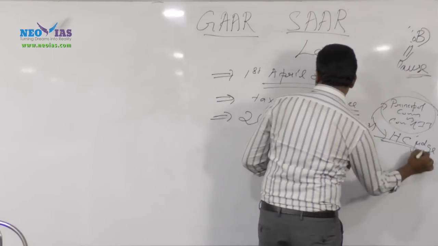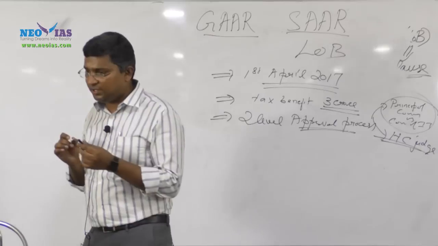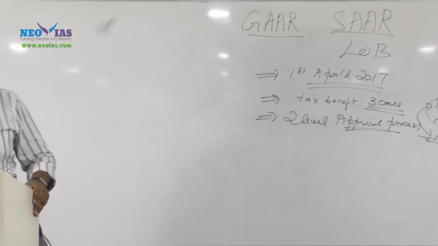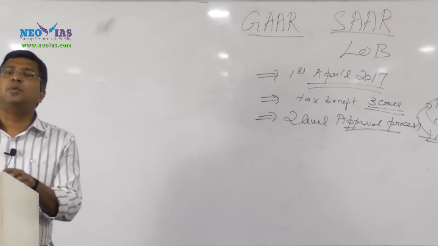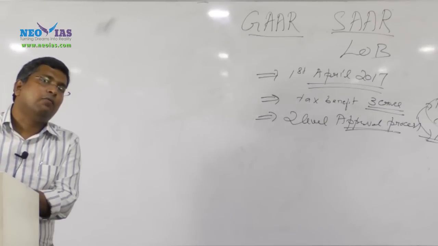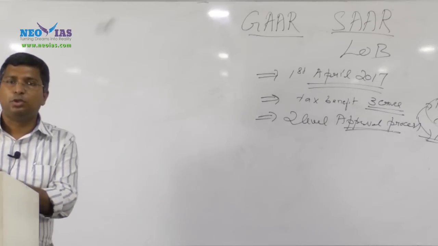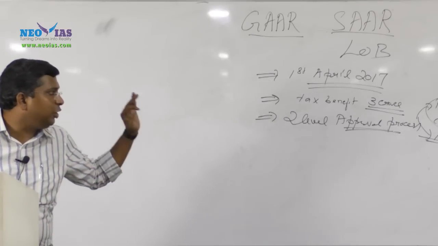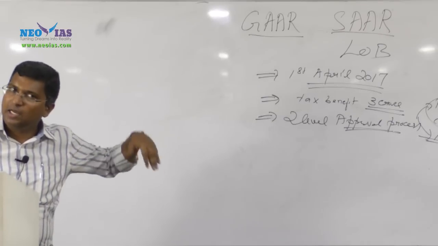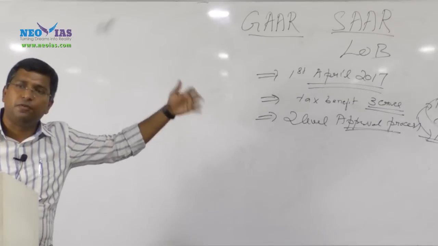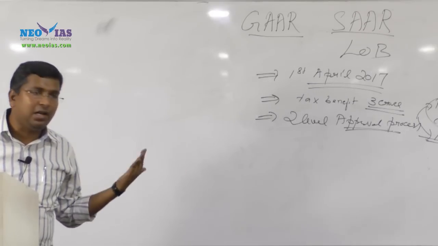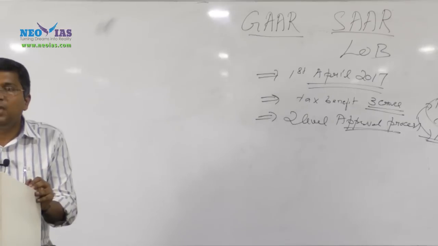So there is a 2-stage or 2-level approval process, which will ensure that the tax authorities will not misuse this wider power given to them. At the first stage, it needs to be approved by the principal commissioner or the commissioner of income tax. At the second stage, it needs to be approved by a panel headed by a high court judge.